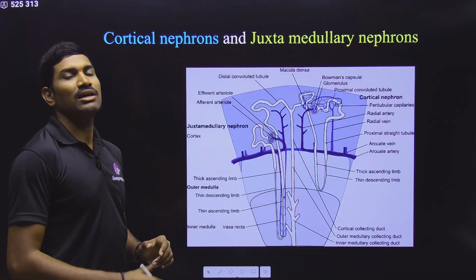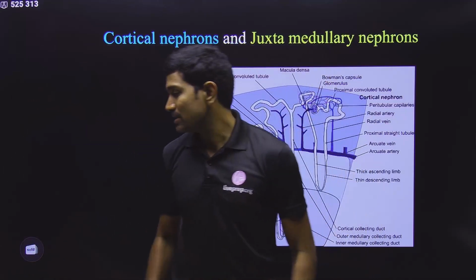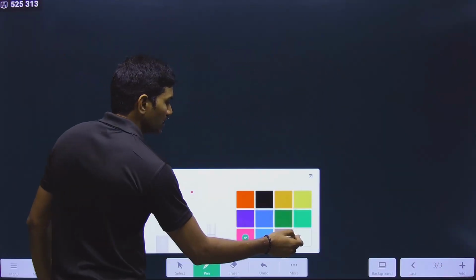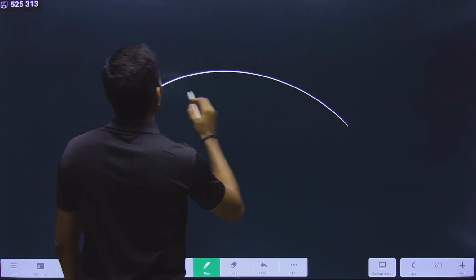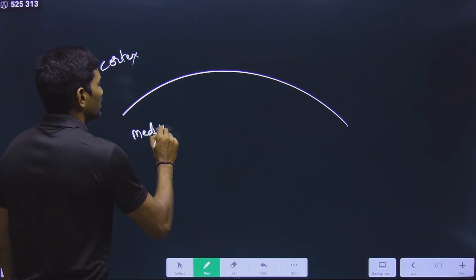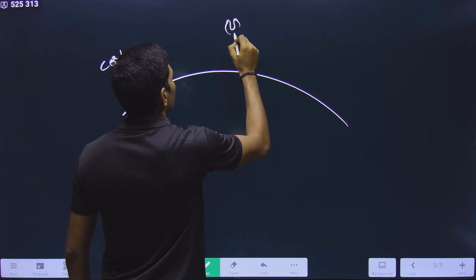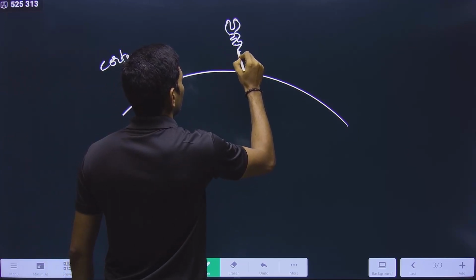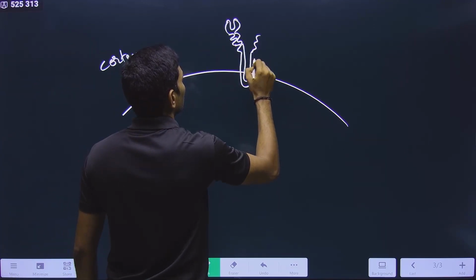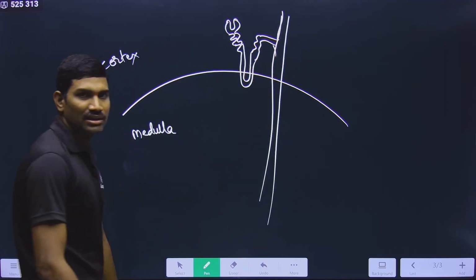Then we are talking about the nephrons. We are talking about two types of nephrons based on their location. Suppose this is the outer cortex and this is the inner medulla. Here they are saying there are some nephrons here. They are present like this, and here they open into this collecting duct. This is the collecting duct, right?